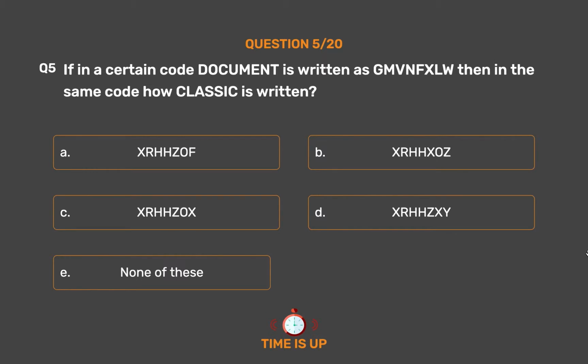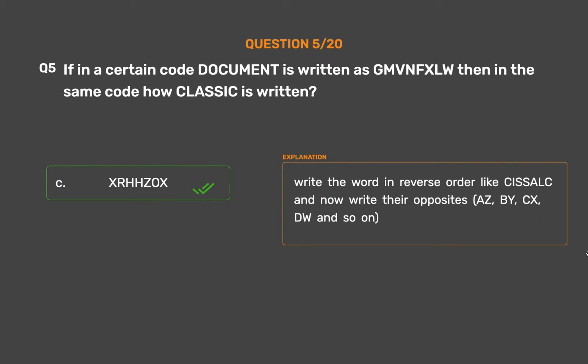The correct answer is option C Zox. Write the word in reverse order like Cisalc and now write their opposites as CX, DW and so on.